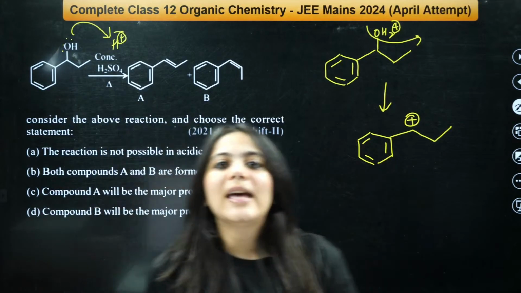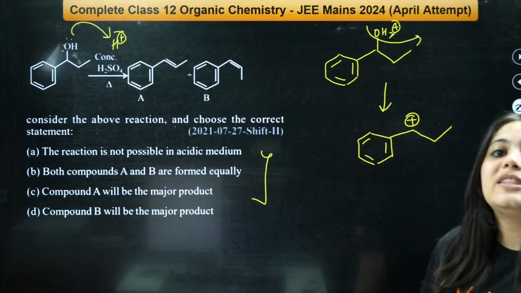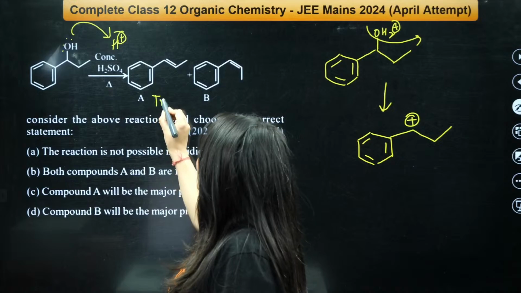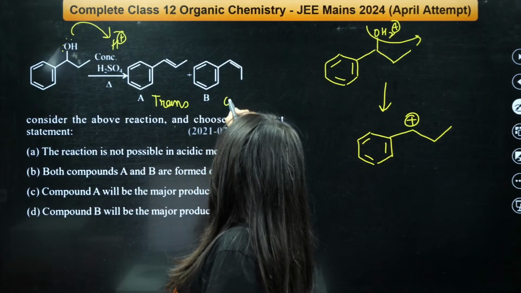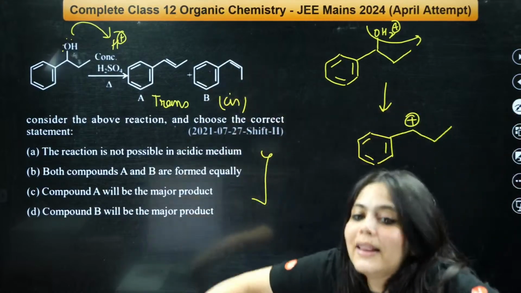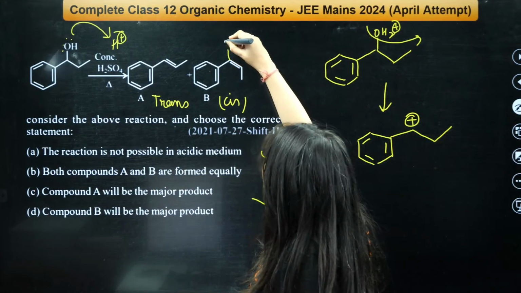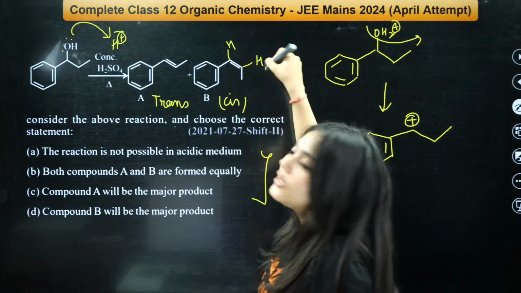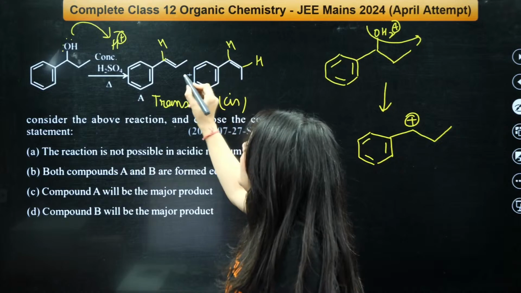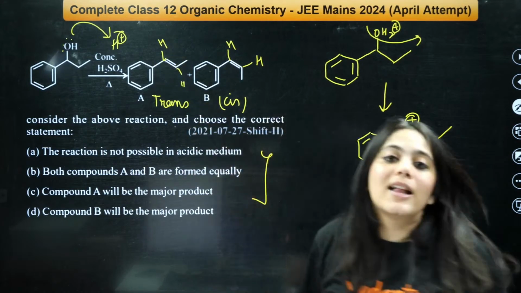In presence of heat, elimination will happen. Remember this elimination product: this is a trans product and this is a cis product. This one is a cis product where the hydrogens are on the same side, while in this one the hydrogen is here and another hydrogen is there, so this is a trans product.